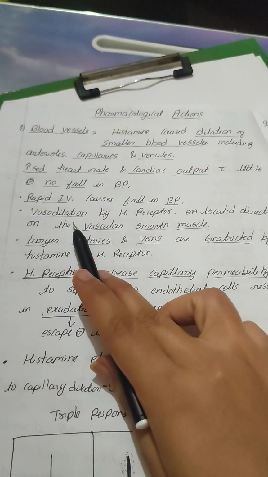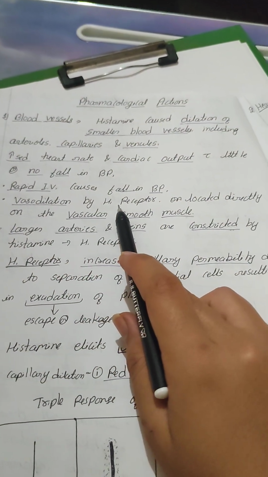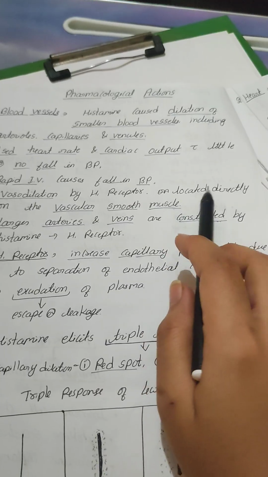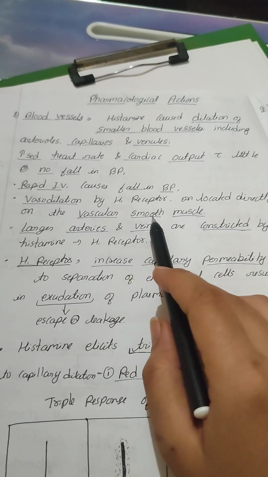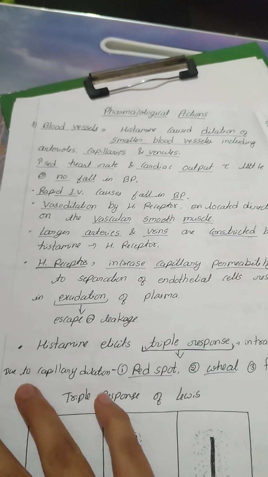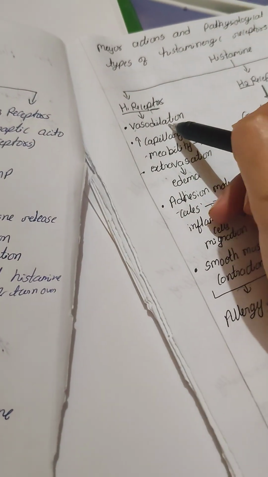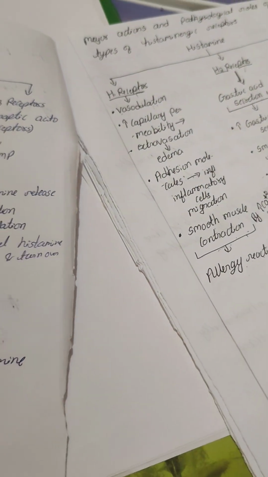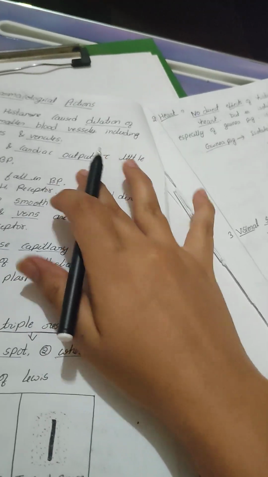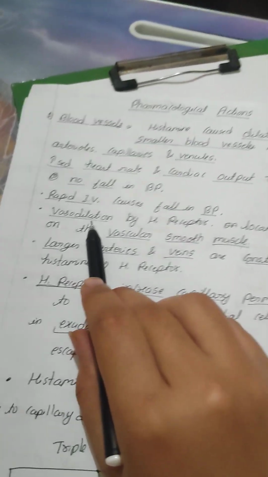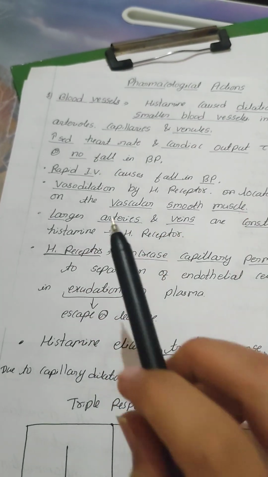It also causes vasodilation by H1 receptors that are located directly on the vascular smooth muscles. You can see here, the H1 receptor causes vasodilation on the vascular smooth muscle.